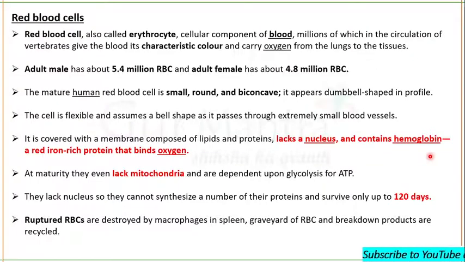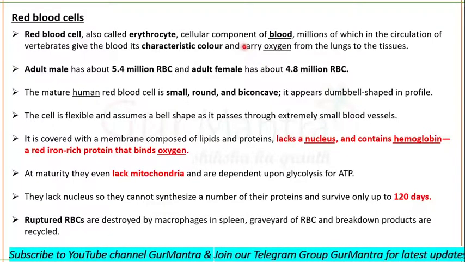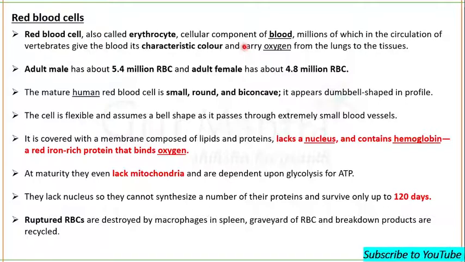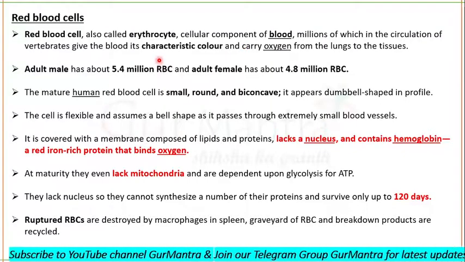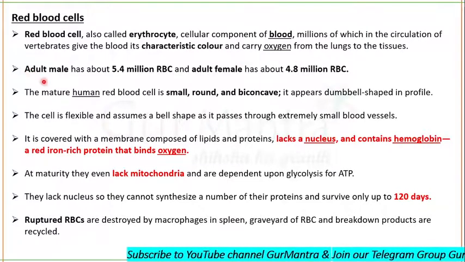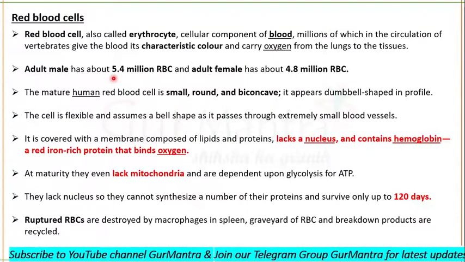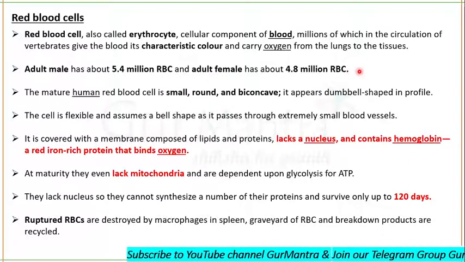Let's talk about our first formed element, that is the red blood cell. Red blood cells are also known as erythrocytes and are a component of blood. There are millions of these cells circulating in the blood of vertebrates. These cells impart a characteristic color to the blood, which is red. They carry oxygen from the lungs to the tissues. In adult males, we will see about 5.4 million RBCs, but in adult females, about 4.8 million RBCs.